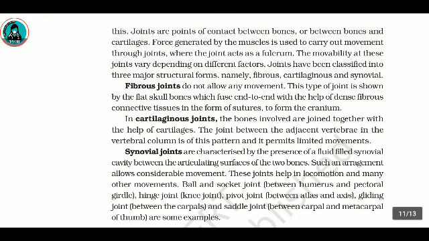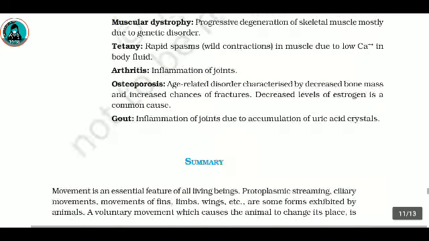Synovial joints are characterized by the presence of a fluid-filled synovial cavity between the articulating surfaces of the two bones. Such an arrangement allows considerable movement. These joints help in locomotion and many other movements. Ball and socket joints between humerus and pectoral girdle, hinge joint, knee joint, pivot joint between atlas and axis, gliding joint between the carpals, and saddle joint between carpal and metacarpal of thumb are some examples.